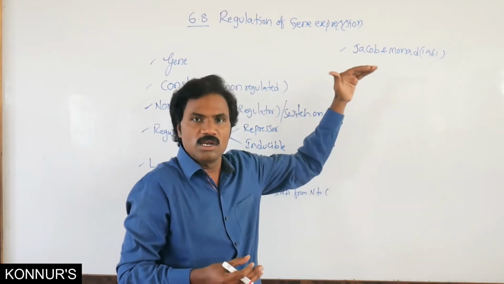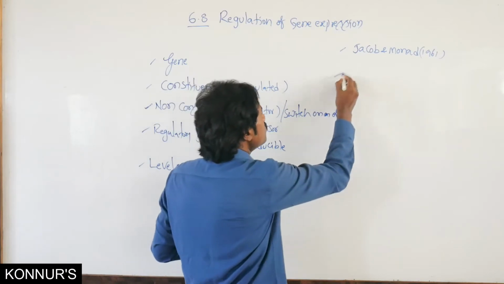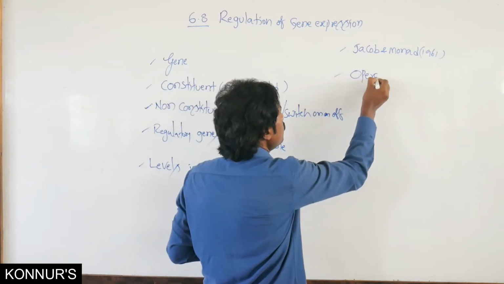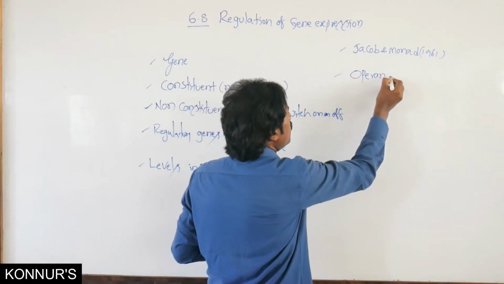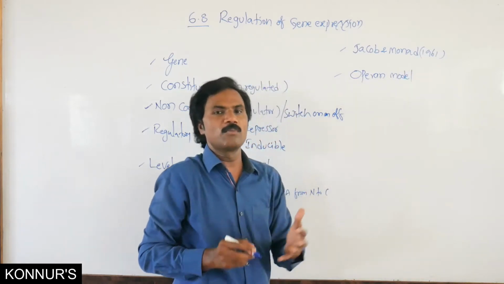Here, especially in prokaryotes, how it must be regulated is explained by the operon model.